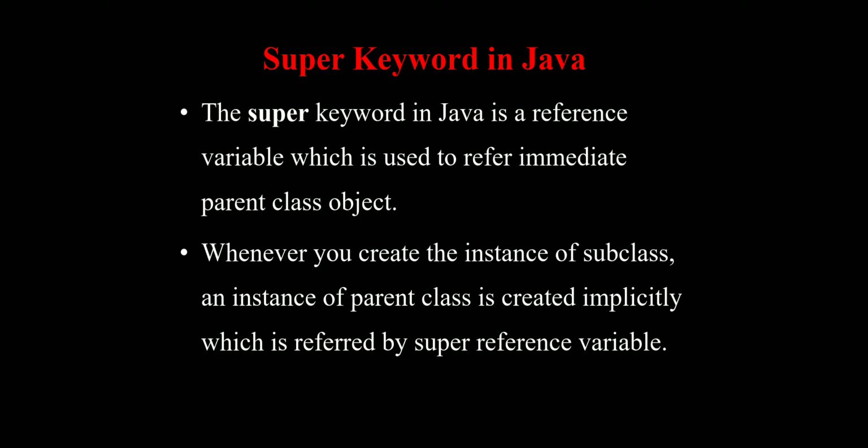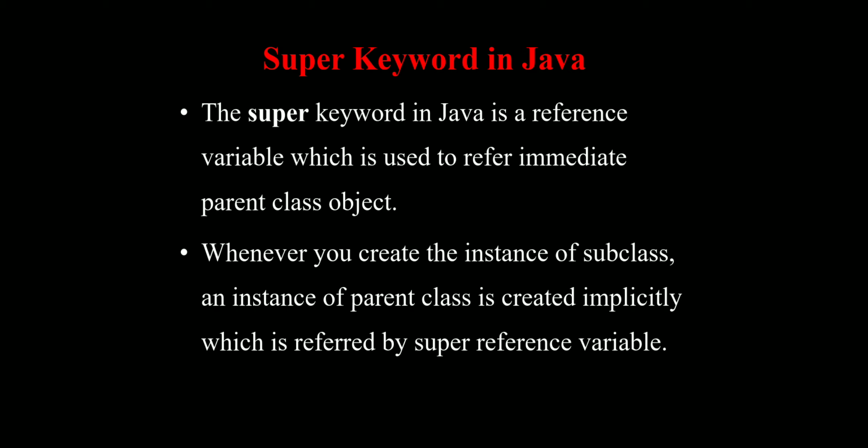Once again, clearly I am telling that we can use the super keyword in a child class to call the parent class method.